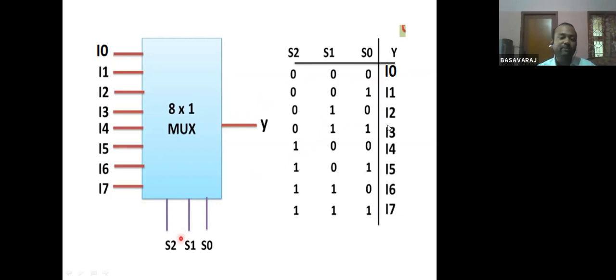The line I3 will be selected. If I make all the selection lines 1 1 1, I7 will be selected. If I give the selection lines 1 1 0, then I6 will be selected.